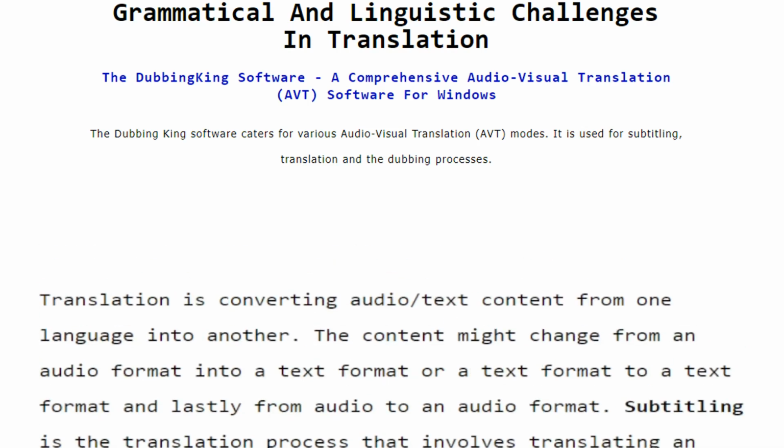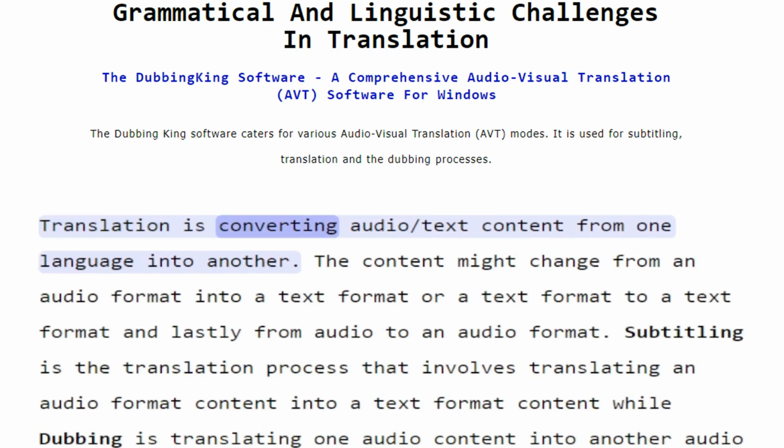Grammatical and linguistic challenges in translation. The Dubbing King software, a comprehensive audio-visual translation (AVT) software for Windows. The Dubbing King software caters for various audio-visual translation (AVT) modes. It is used for subtitling, translation, and the dubbing processes.